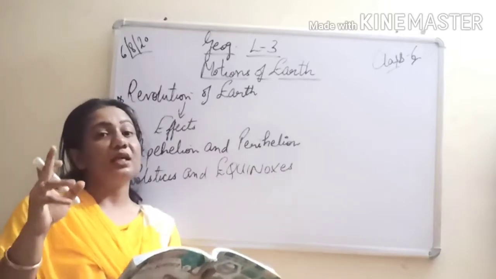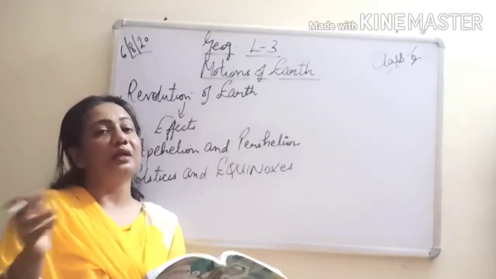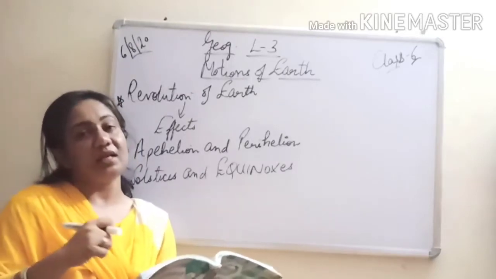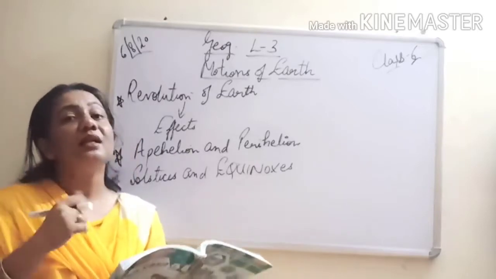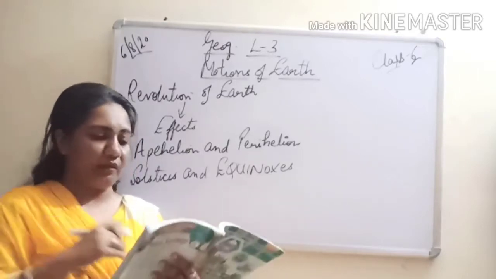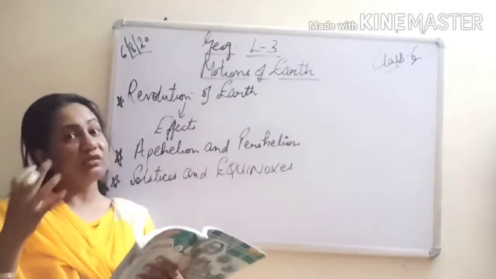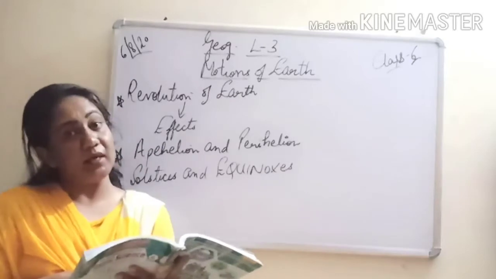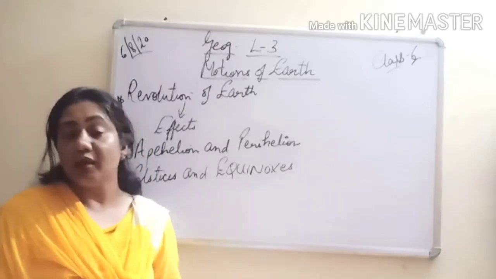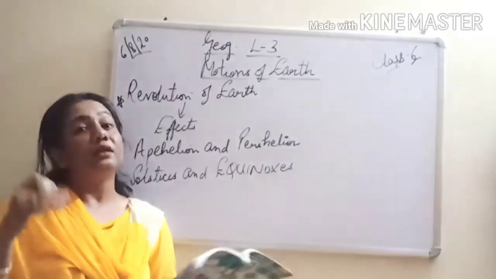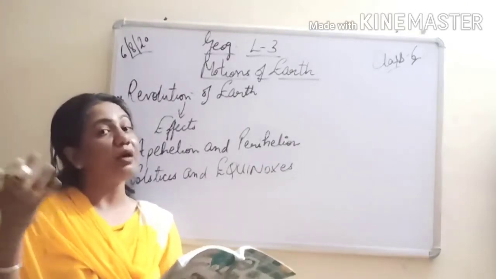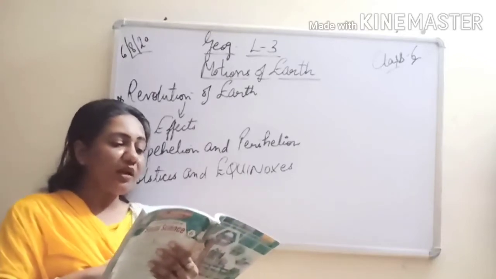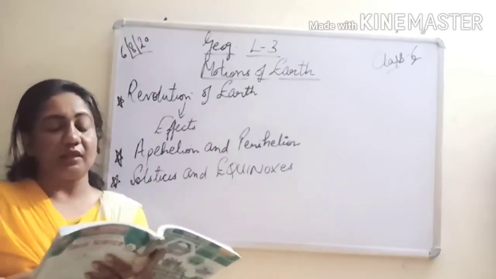Such a year is called a leap year. Again an important question: what is leap year? The year in which the number of days is 366 is a leap year. The extra day in the month of February is a leap day.